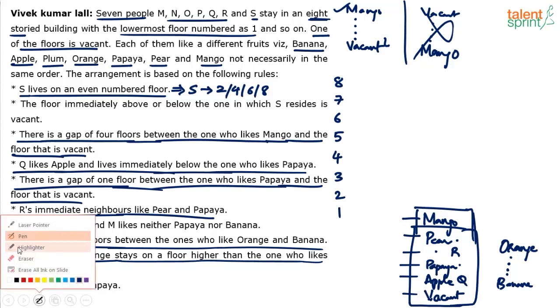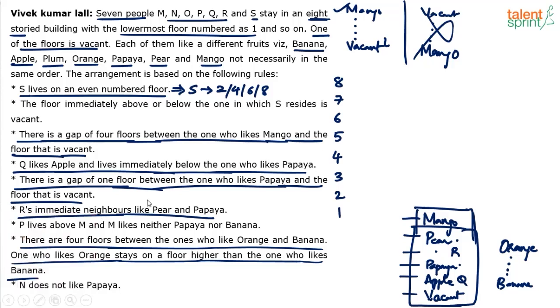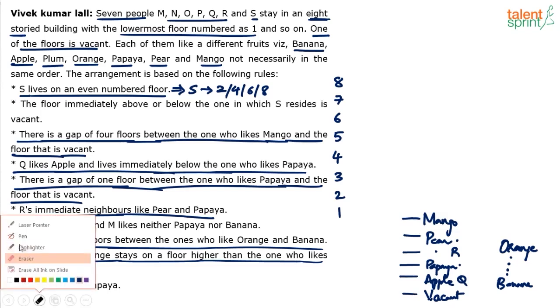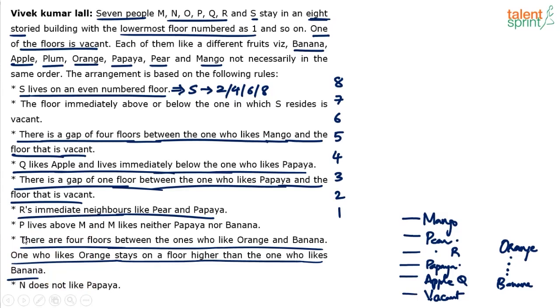So I can clear all that other stuff now. Let me just clear this up. We are trying it out differently this time. Instead of taking all the possibilities, we are trying to merge the pictorial representation so that we get one series of arrangement. So these are the 6 consecutive floors. Now let's try out anything else that can be done. No. So of all the underlined statements, we have got 1 and 2 items pictorially represented.